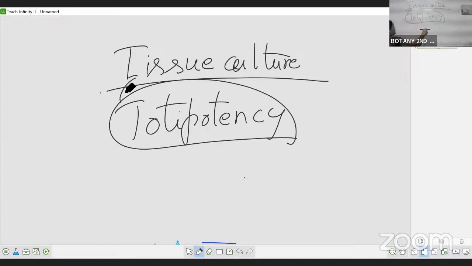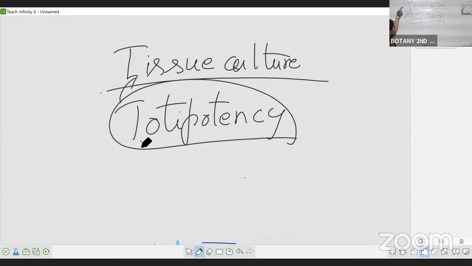Don't panic. Totipotency means that from one single cell, when we start making a big plant of the same kind, it is called totipotency. In the tissue culture, we are taking tissues, a mass of cells. But in totipotency, if one cell is available, then also we can make the plant body, a plant body of the same kind. That is totipotency. So don't panic by seeing the word totipotency.